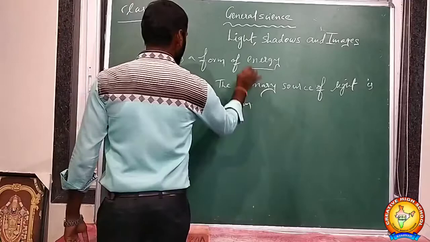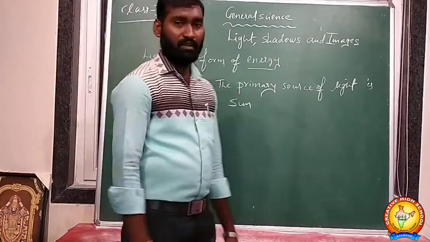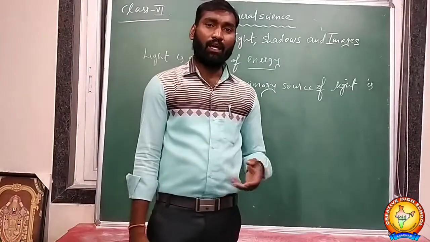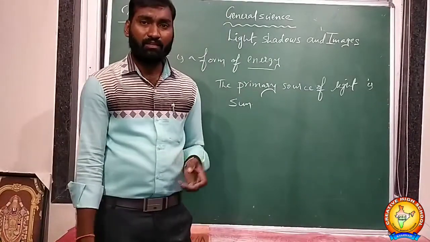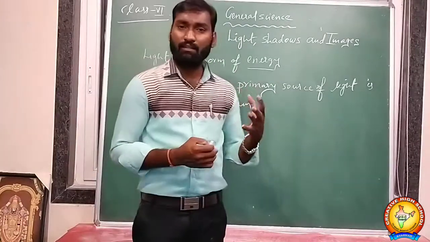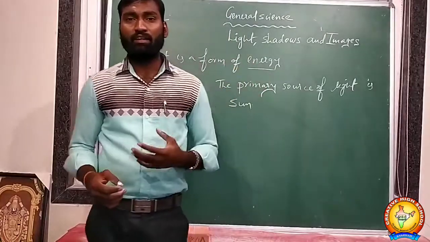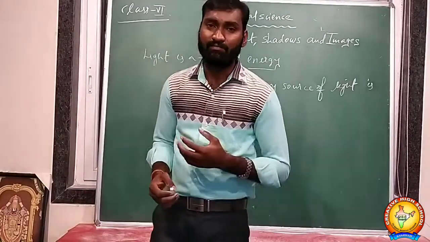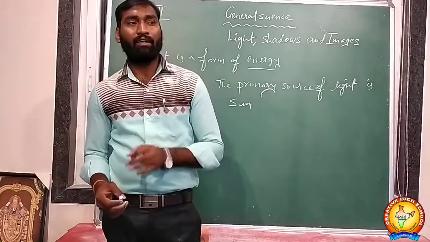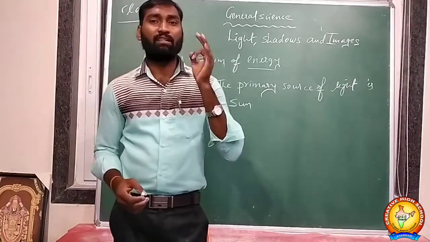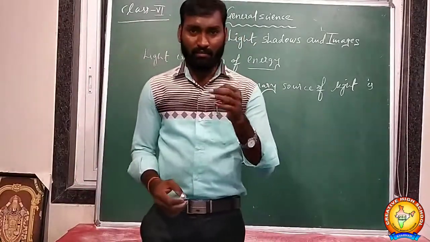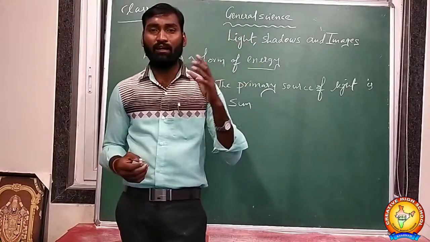Okay. So how can we get light from the sun? How does the sun get its light? We all know the sun contains a large amount of hydrogen. Hydrogen is available in the pure form in stars only. Is the sun a star or a planet? The sun is one of the stars, which is very near to the earth.